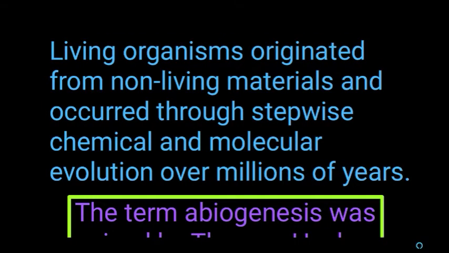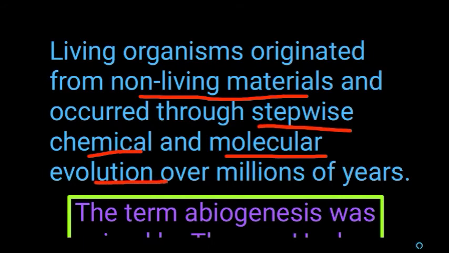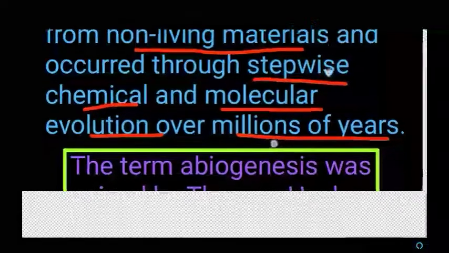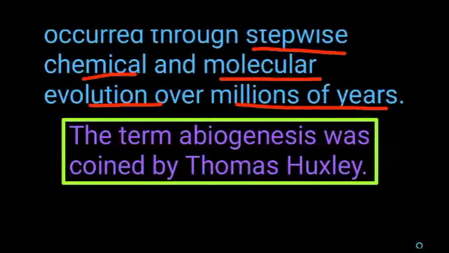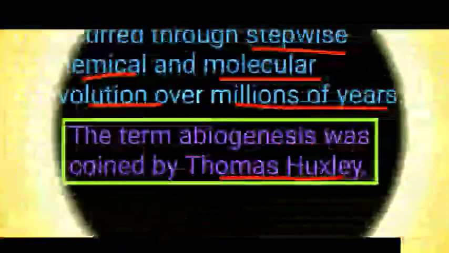Living organisms originated from non-living materials through stepwise chemical and molecular evolution over millions of years. The term abiogenesis was coined by Thomas Huxley.